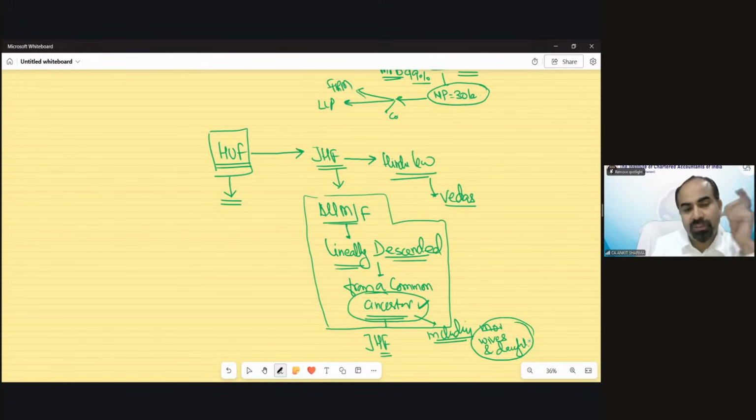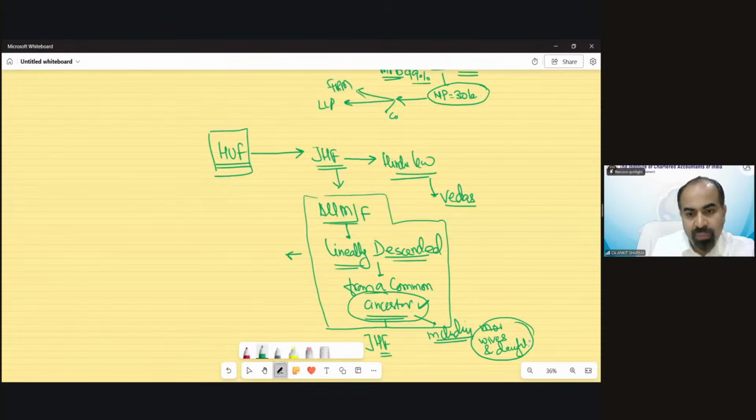We should discuss this. Suppose there is a joint Hindu family. Fine. This is our joint Hindu family.